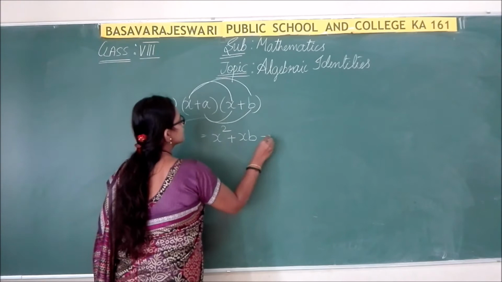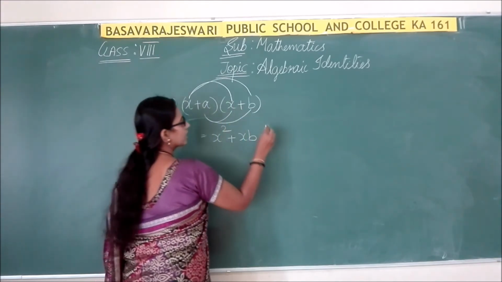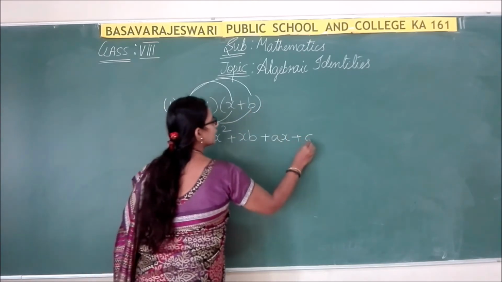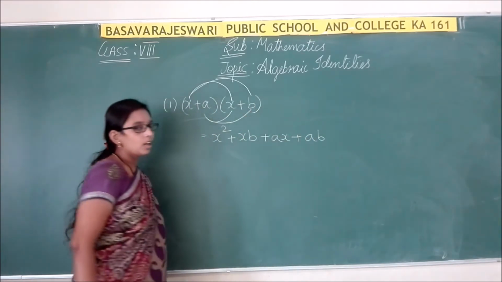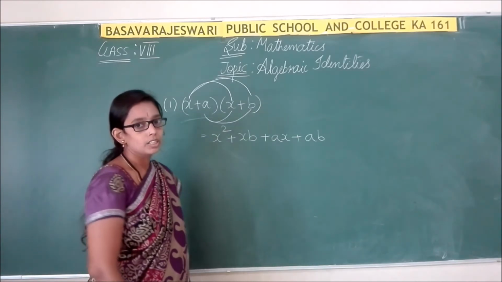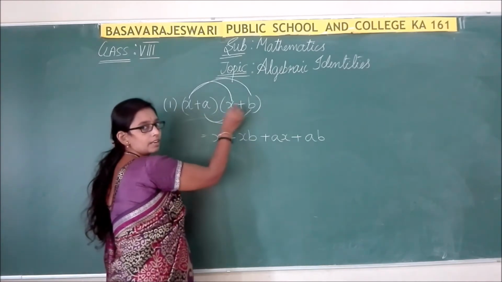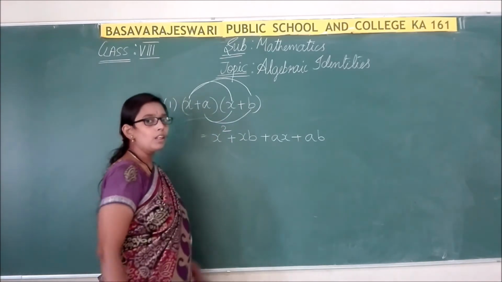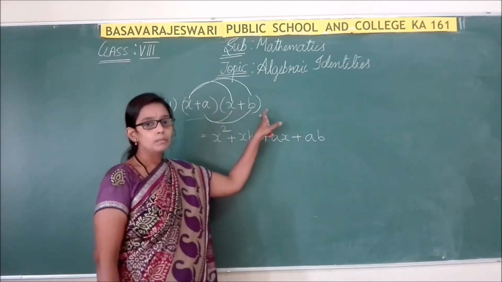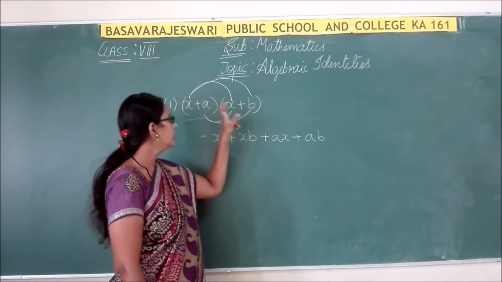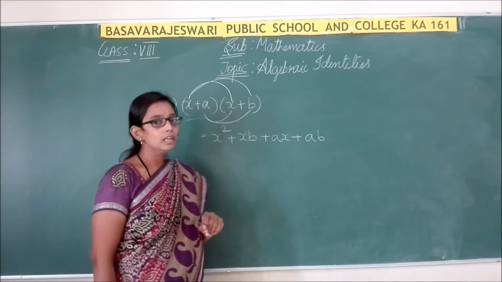Then plus a into x, ax. Plus a into b, ab. Here we are multiplying a binomial with a binomial expression. Here we have x plus a, here we have x plus b. Multiply the first term with all the terms present inside the bracket. After that, multiply the second term with all the terms present inside the bracket.